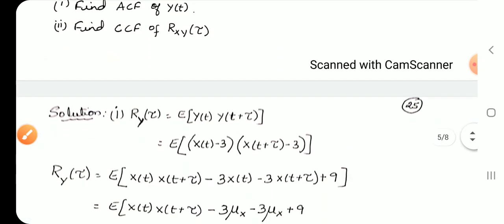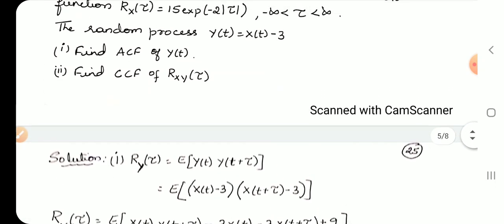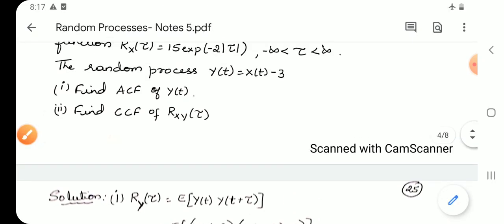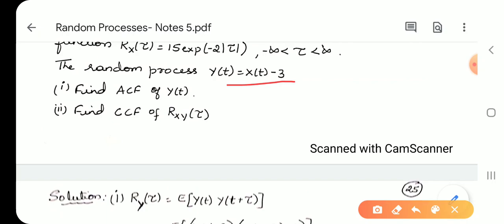Now, they are asking for the autocorrelation function of y, where y is nothing but x(t) minus 3. So, Ry of tau is equal to E of y(t) into y(t plus tau) by the definition.